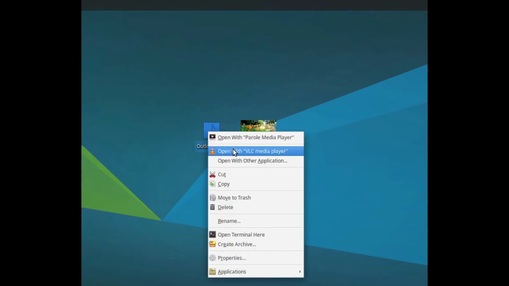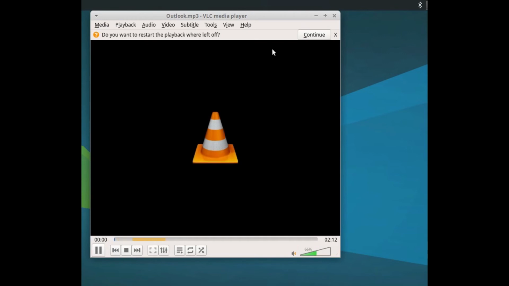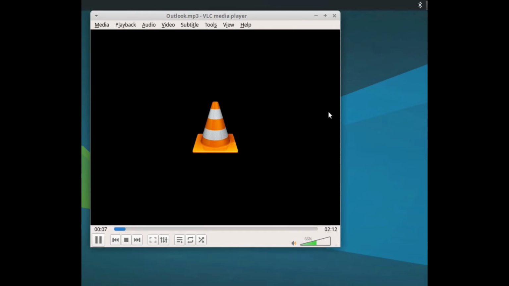Okay, now let's try to play an audio file. First open an audio file with VLC Media Player, so then you can play with any media player of your operating system. So open it with VLC. Okay. As you can hear, the audio works correctly. And now let's try a video file.